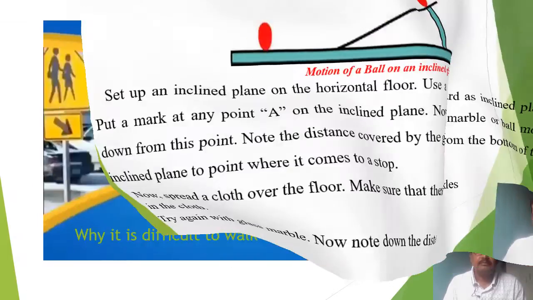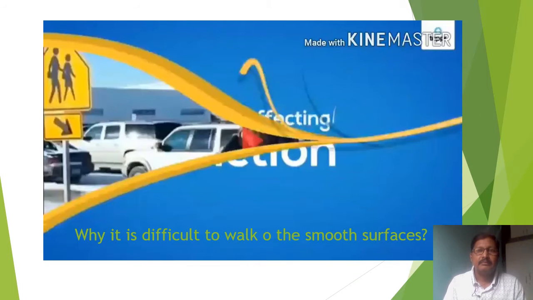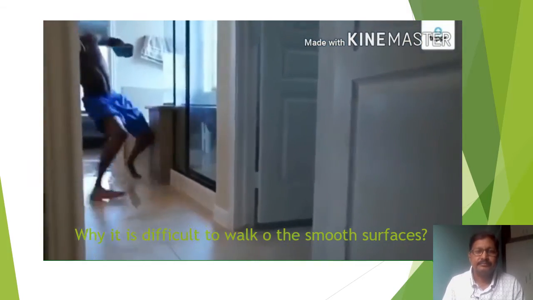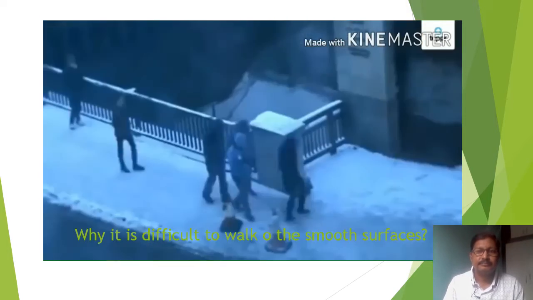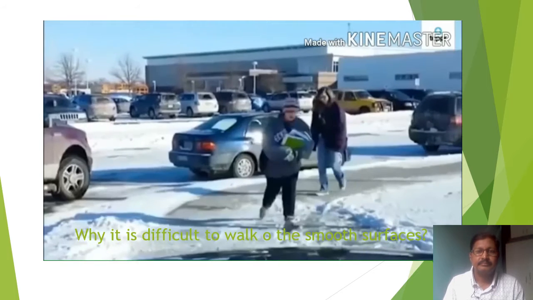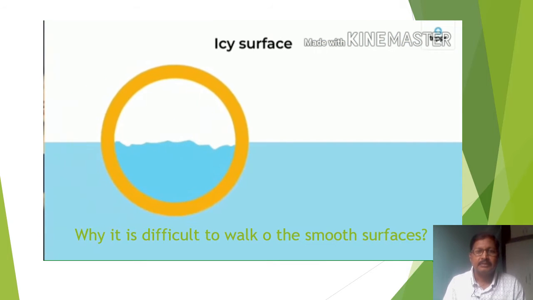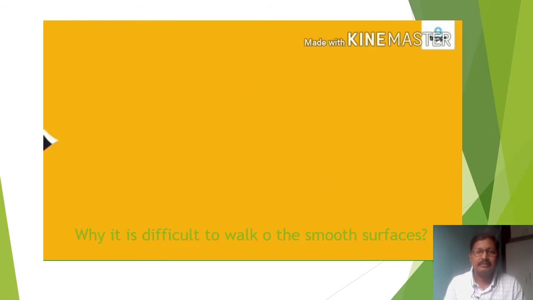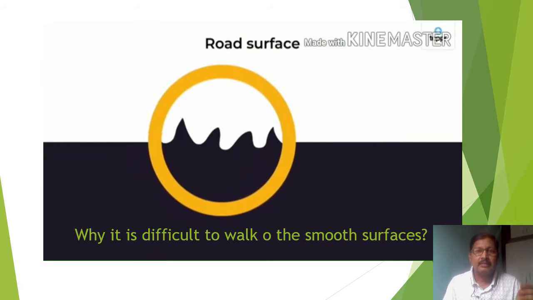To observe the video, please observe the cues. Here what you observe is the icy surface, and the second one is the road surface.